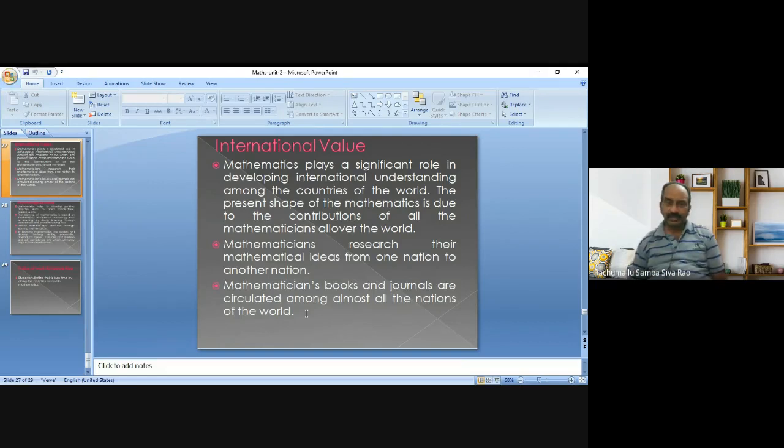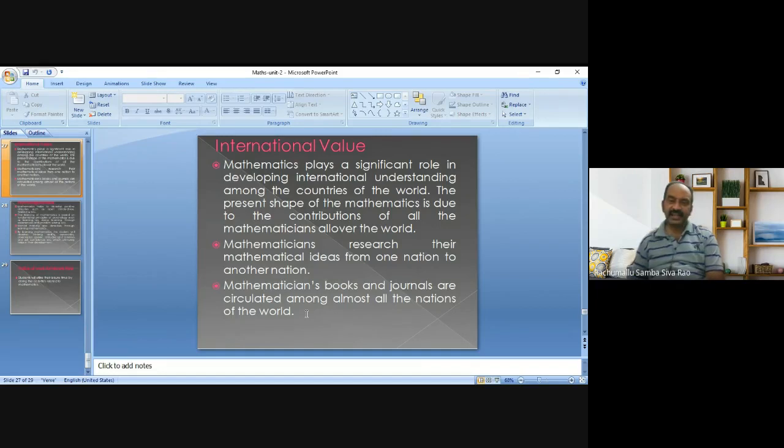So mathematics has a particular, consolidated shape, with the contributions of not only Indians, not only Westerners, but all the mathematicians of various countries. So that's why mathematics has a consolidated, exact shape, and because of that, mathematics has international value.